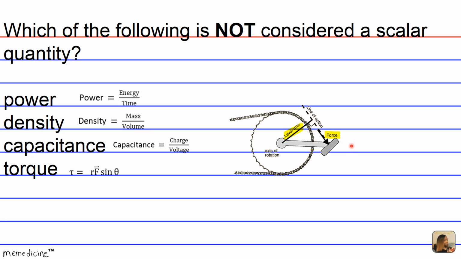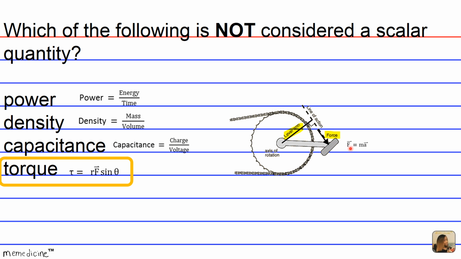So the formula for torque is going to be tau equals r times F times the sine of theta, where r is the length of the lever arm, F is force, and this is what gives torque its directionality, the force applied to the lever arm as seen here. And theta would be this little angle right here, the angle between the line of action of the applied force and the lever arm, okay? It can be perpendicular, it can be like 45 degrees, it can be anything, all right?